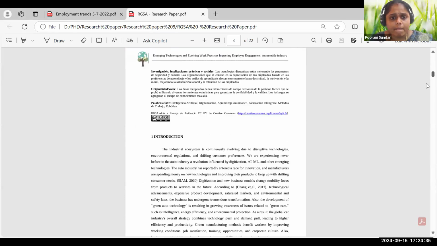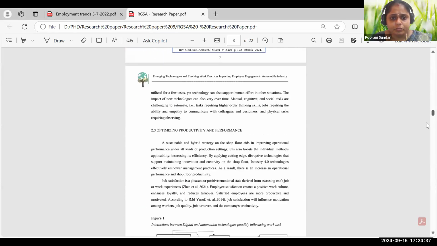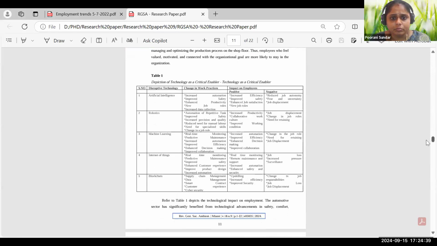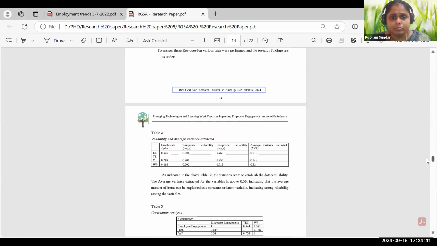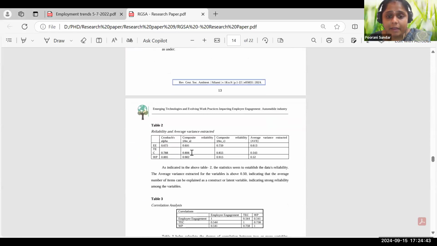Here, reliability and average variance extracted are derived from SEM, structural equation modeling, for my analytics. For each variable I want Cronbach's alpha, which I showed in SPSS, the Statistical Package for Social Science.